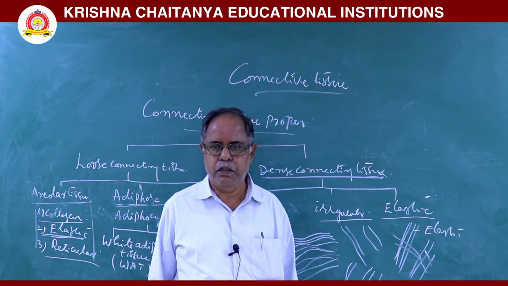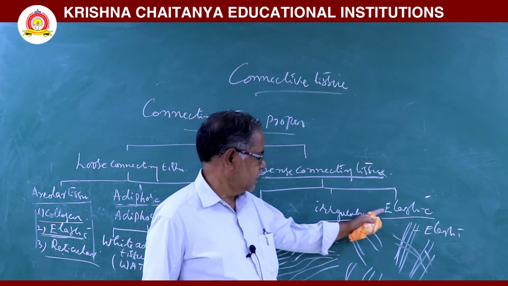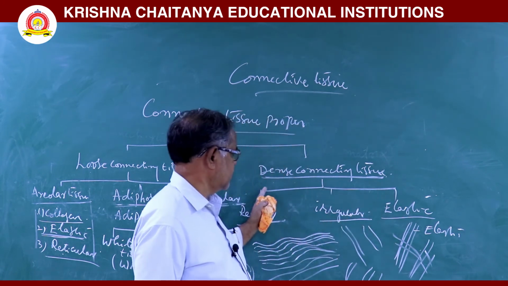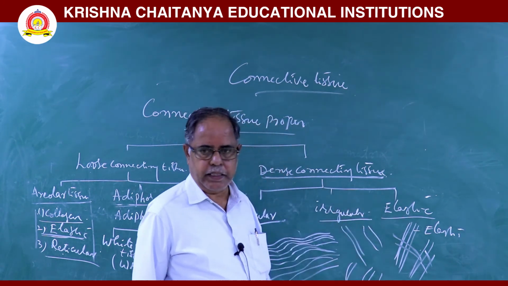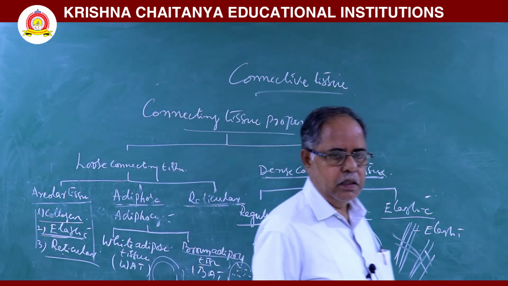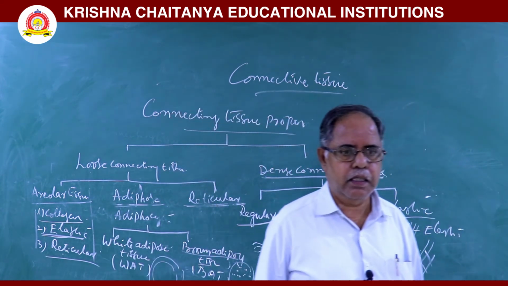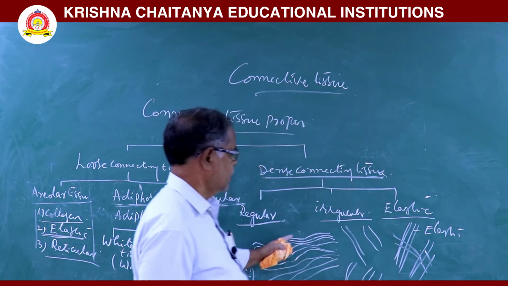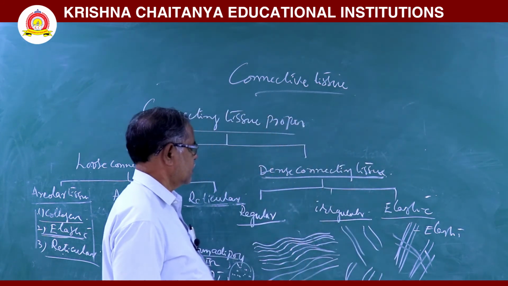Elastic dense connecting tissue is seen in arteries, vocal cords, and then elastic ligaments. This is about elastic dense connecting tissue.